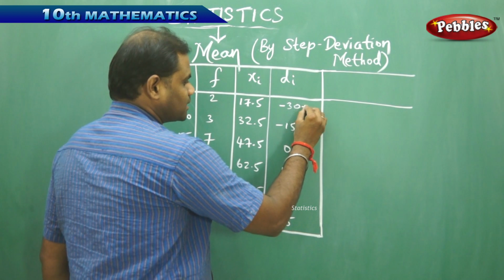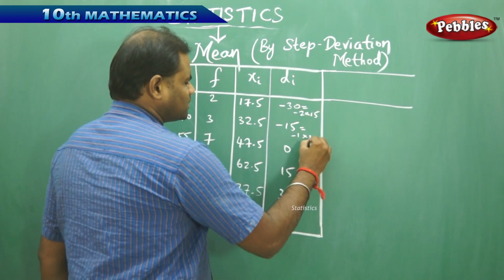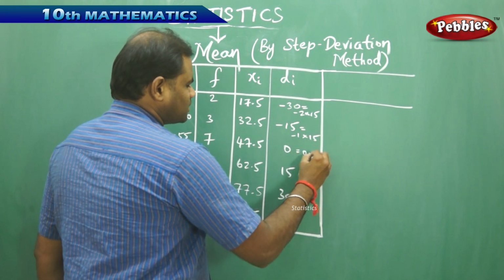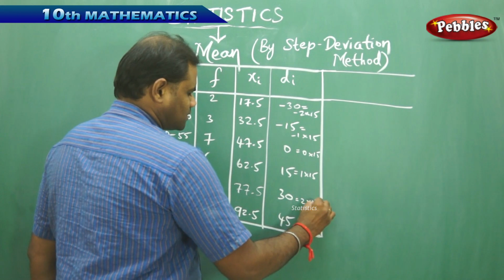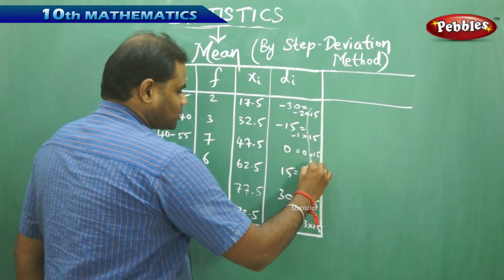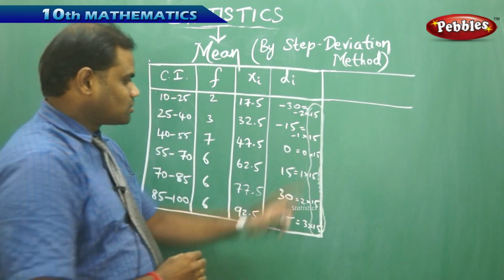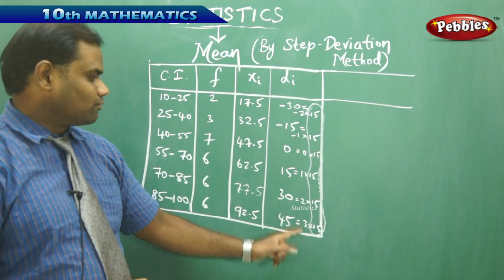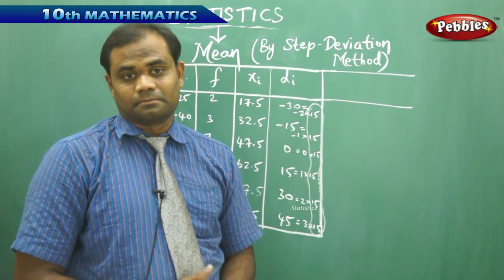Each of these can be written as negative 2 times 15, negative 1 times 15, 0 times 15, 1 times 15, 2 times 15 and 3 times 15. As each of the deviation values is a multiple of the common factor 15, in such cases we can use the step deviation method.